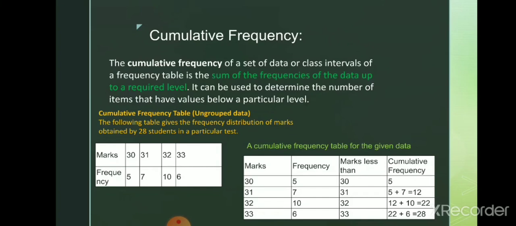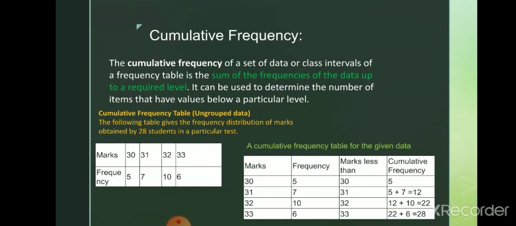Now how is the cumulative frequency counted? We have to make the frequency table with marks 30, 31, 32, 33 and frequencies 5, 7, 10, 6. Now we have to find the cumulative frequency. How is the cumulative frequency calculated?